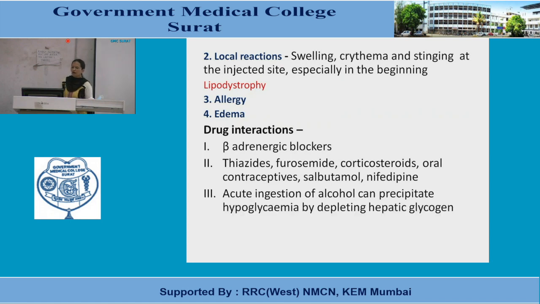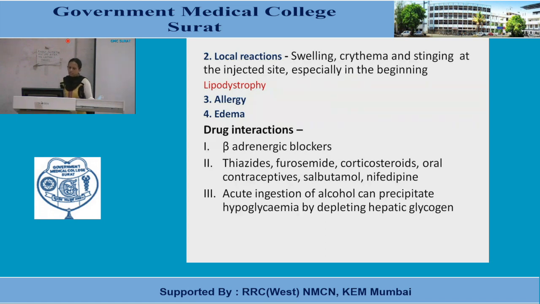Acute ingestion of alcohol can precipitate hypoglycemia by depleting hepatic glycogen, which is the storage of glucose that we know. So you need to remember, acute ingestion of alcohol can precipitate hypoglycemia. Such an alcoholic person needs immediate administration of glucose.